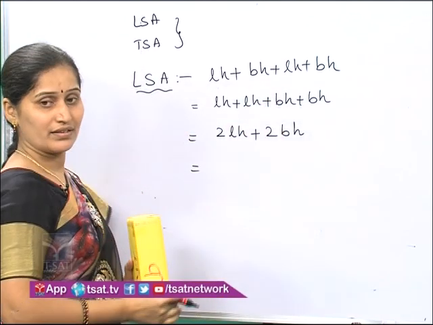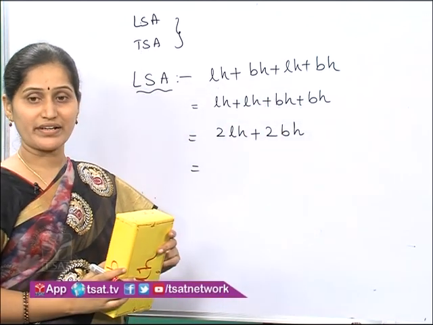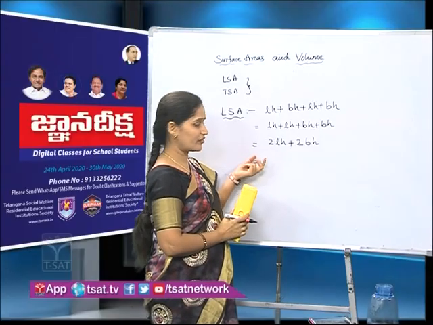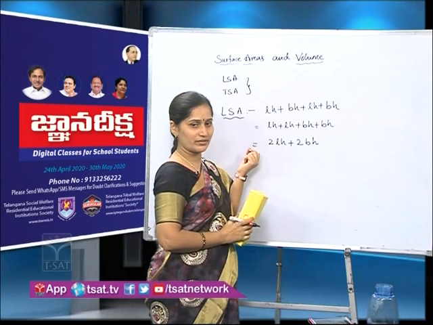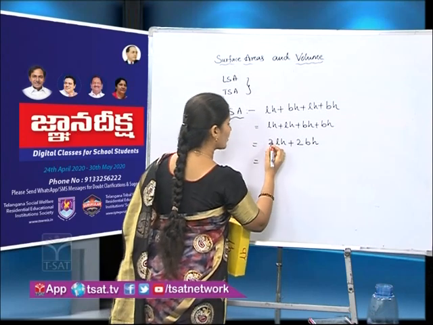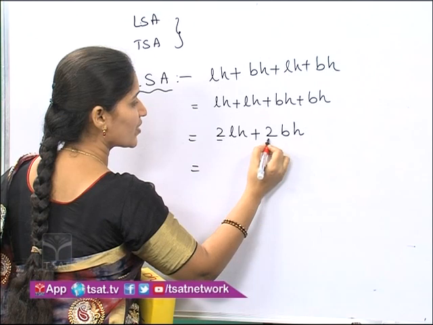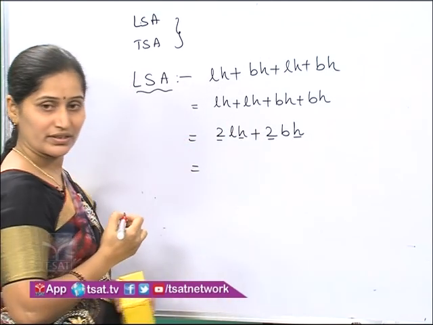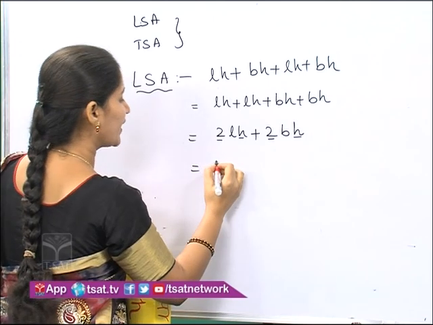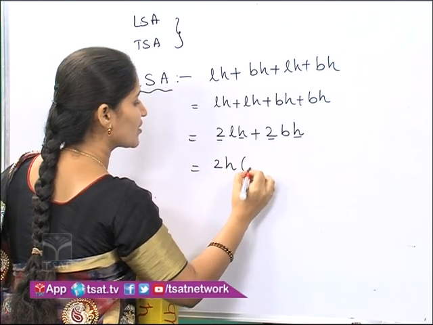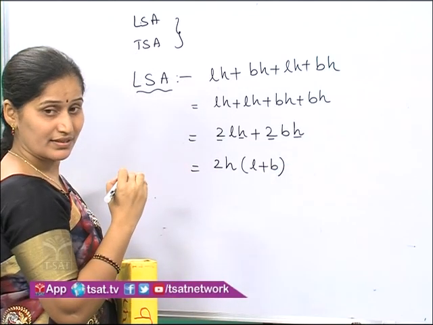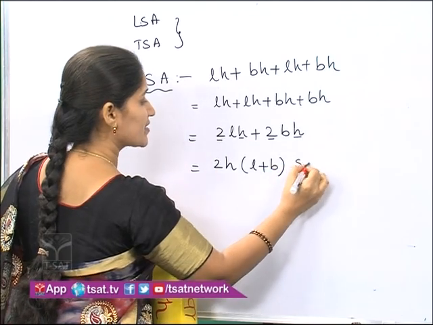I think you know the distributive property, right? So I am using the distributive property, in our well known language taking common. What is common here? 2 is common in both, H is common in both, right? So I can write 2H of (L plus B). What are the measurements? Yes, very good, square units.